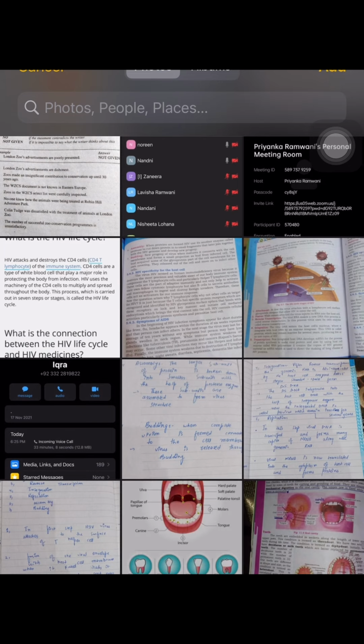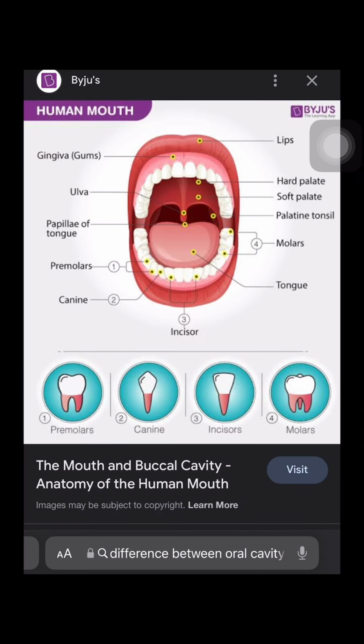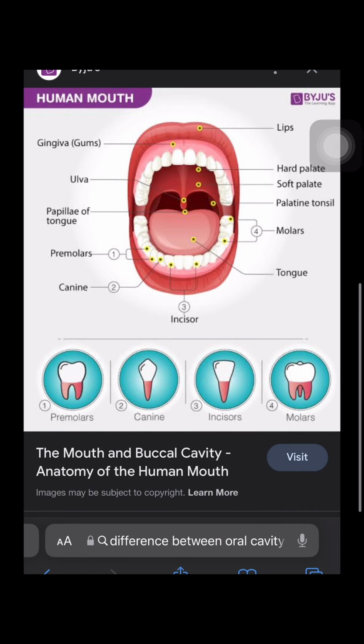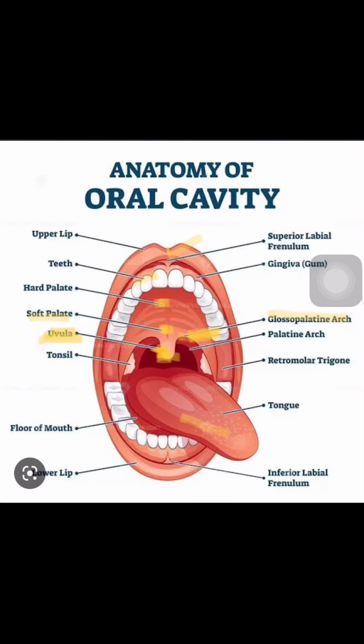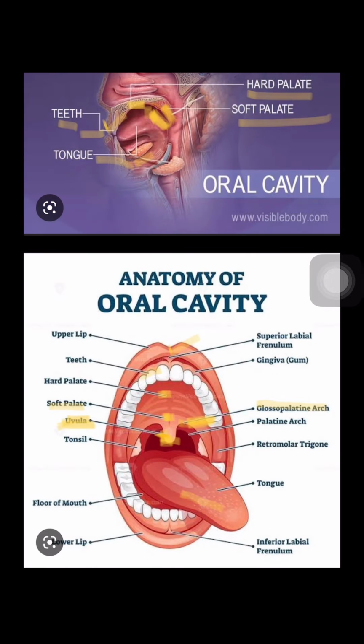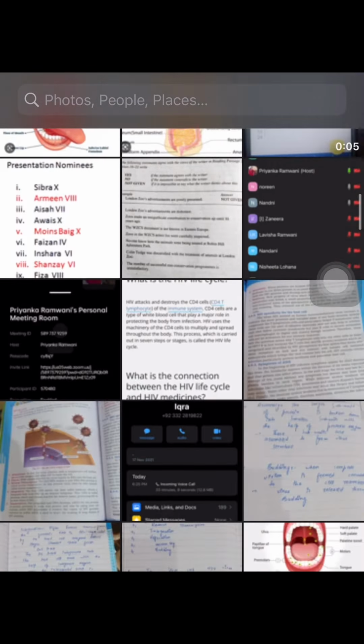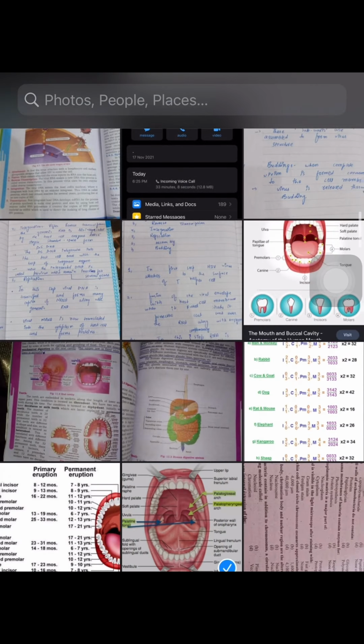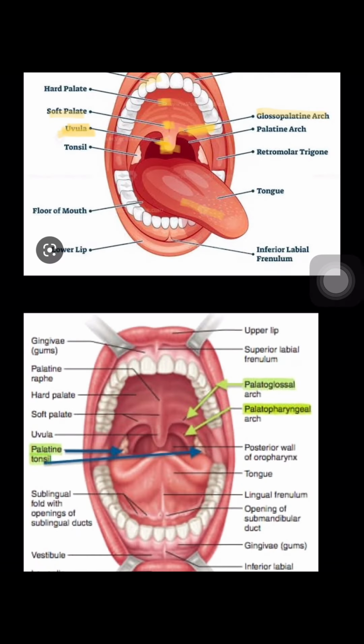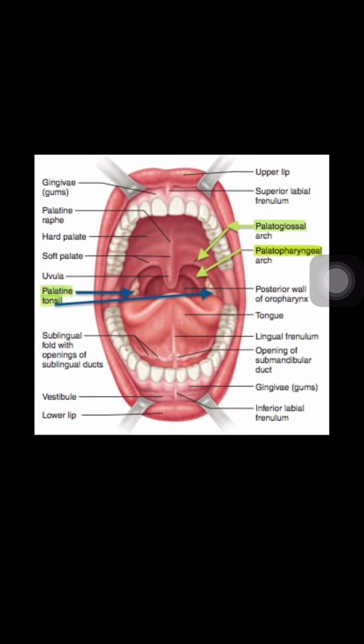Here you will see this one. Here is the vestibule.